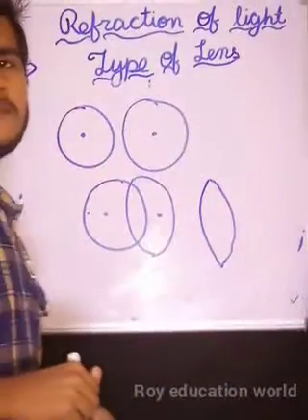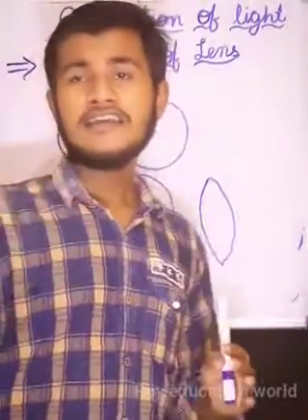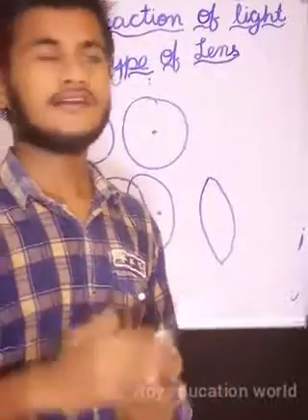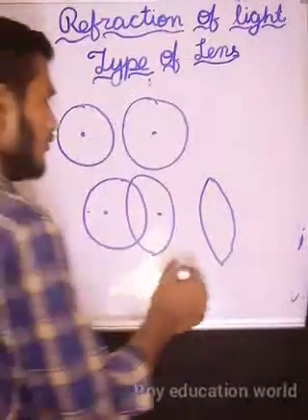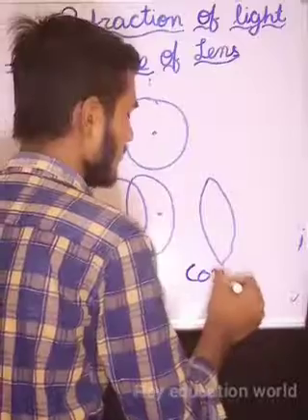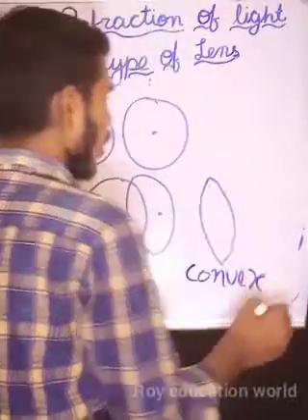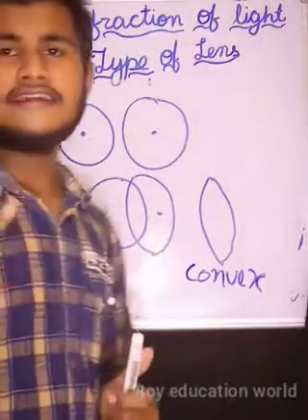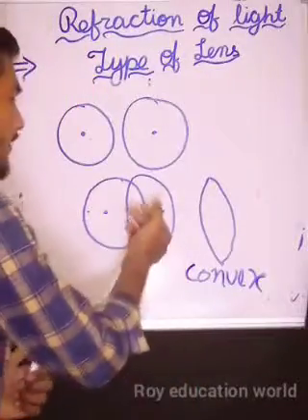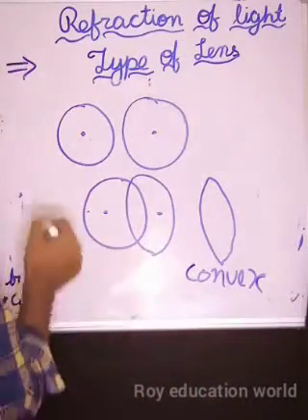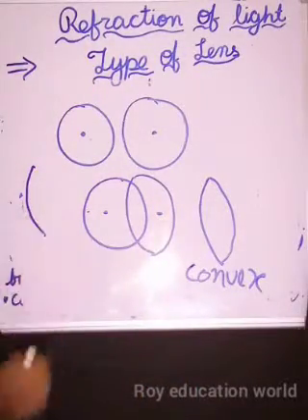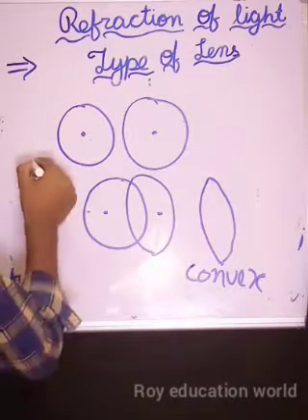And we know that when our lens is bulging outward, it is known as a convex lens. We also know that a lens consists of two faces. Here it consists of two faces. Okay, this is a mirror, and this is a mirror.